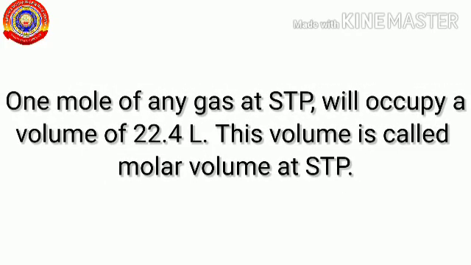That is, 1 mole of any gas at STP will occupy a volume of 22.4 liters. This is called molar volume at STP.